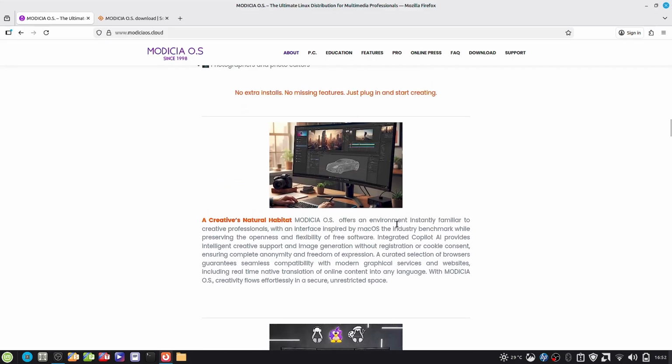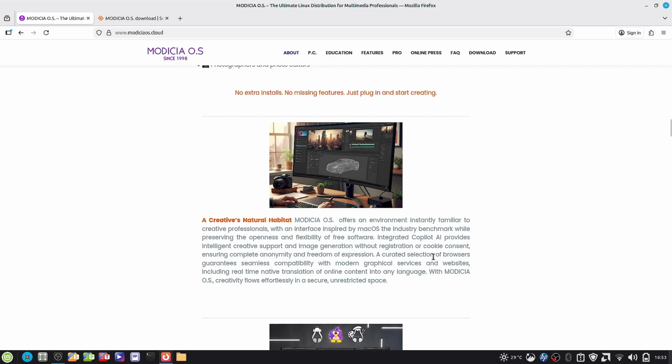Modicia OS offers an environment instantly familiar to the creative professionals with an interface inspired by Mac OS, the industry benchmark, while preserving the openness and flexibility of the free software. Integrated Copilot AI. So Copilot AI is already there, integrated with the system, which provides intelligent creative support and image generation without registration and cookie consent, ensuring complete anonymity and freedom of expression.